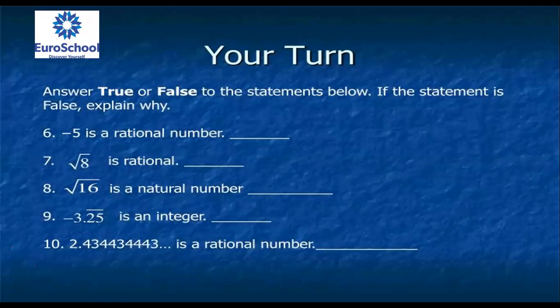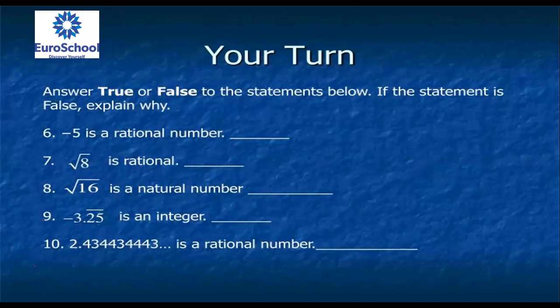True, sir. Minus 5 is rational. Root 8 is rational? No, sir. Root 8 is not a perfect square. Root 9 is a perfect square, so they said root is rational. False. Root 16 is a natural number. Root 16 means 4, and 4 is a natural number. True. Root 16 means 4, we can express it simply.